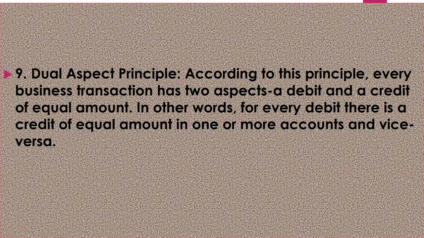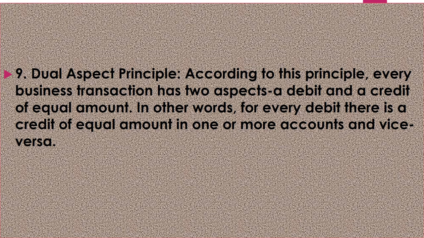Next one is dual aspect principle. Dual aspect principle says that every business transaction has two aspects, one debit and one credit. I told you earlier, debit shows the left hand side of the account and credit shows the right hand side of the account. In other words, for every debit there is a credit of equal amount in one or more accounts and vice versa.